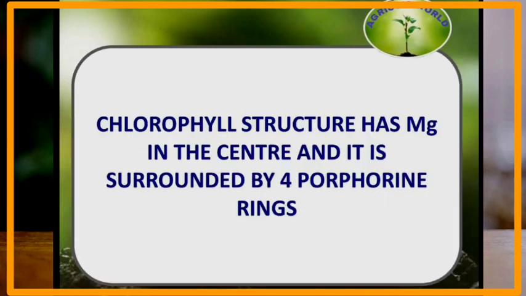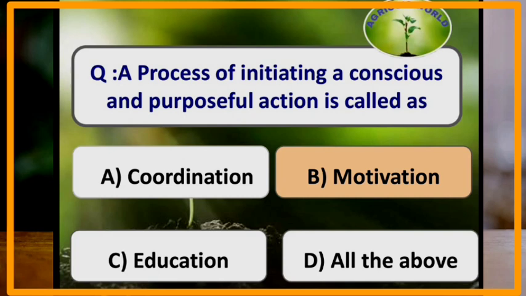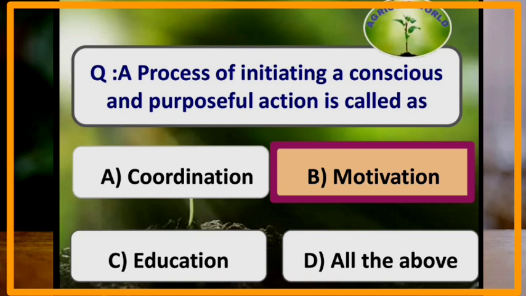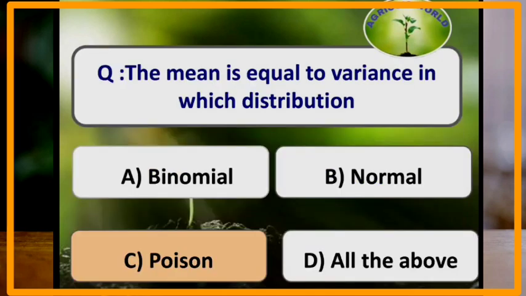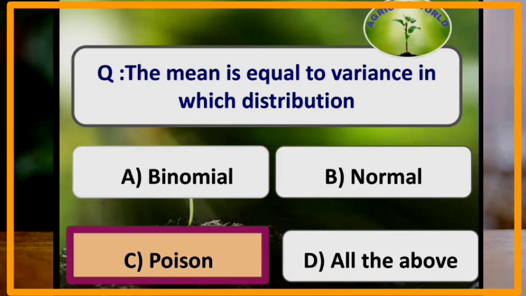Chlorophyll structure has magnesium in the center and it is surrounded by 4 rings. A process of initiating a conscious and purposeful action is called motivation. The process of desirable changes in human behavior through gaining desirable knowledge is education. The mean is equal to variance in which of the following kinds of distribution? Mean is equal to variance in Poisson distribution.